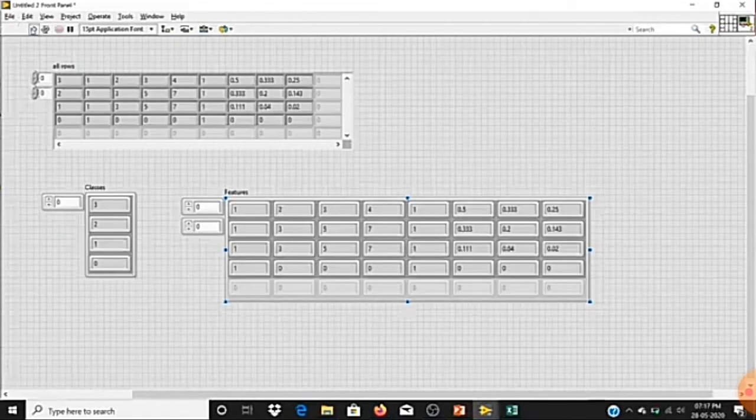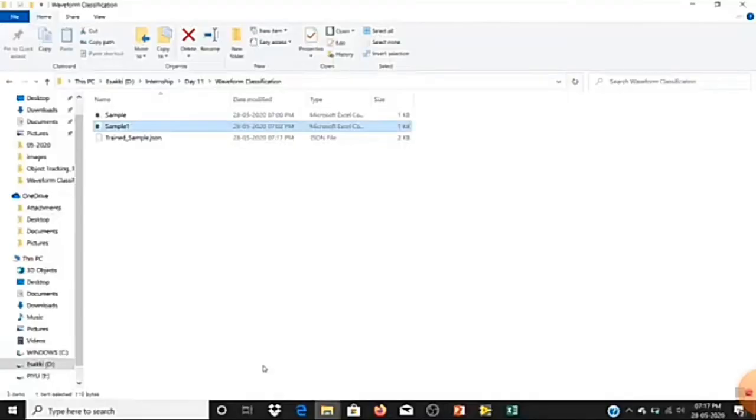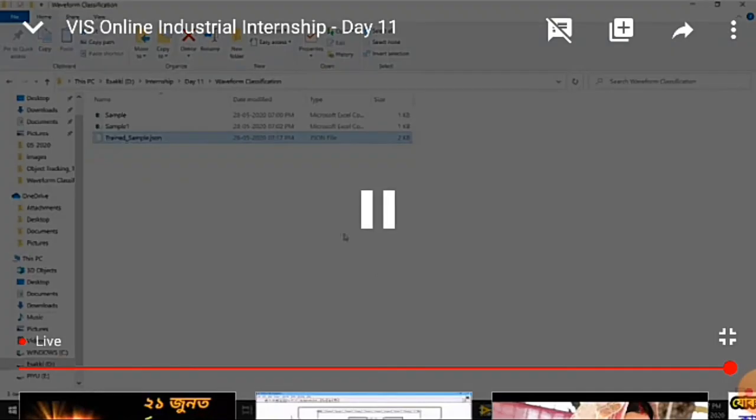So it has read the file. Let me check whether it has been created or not. Yes, here you can see it has created one file, that is trained sample.json. So fine, till now we have completed our training part.